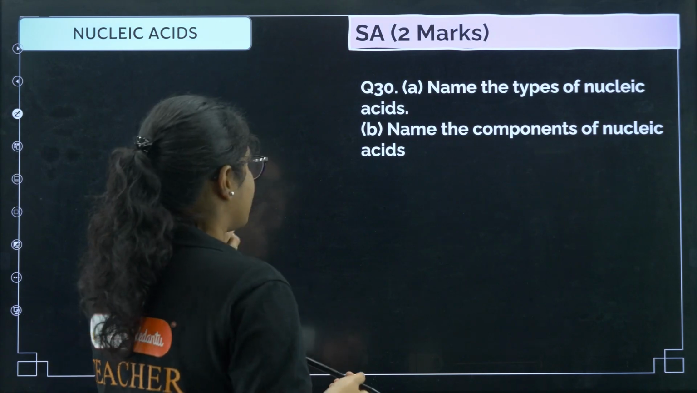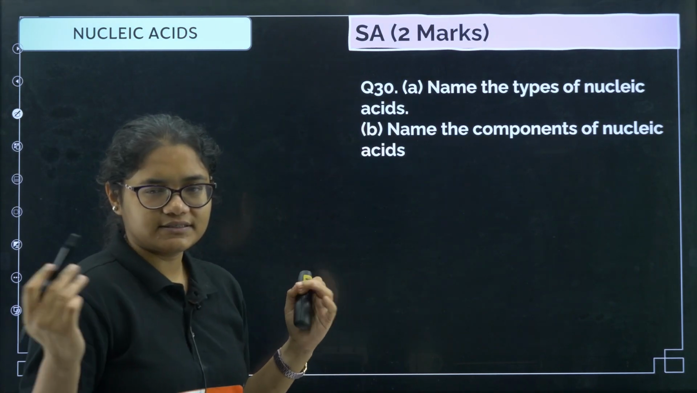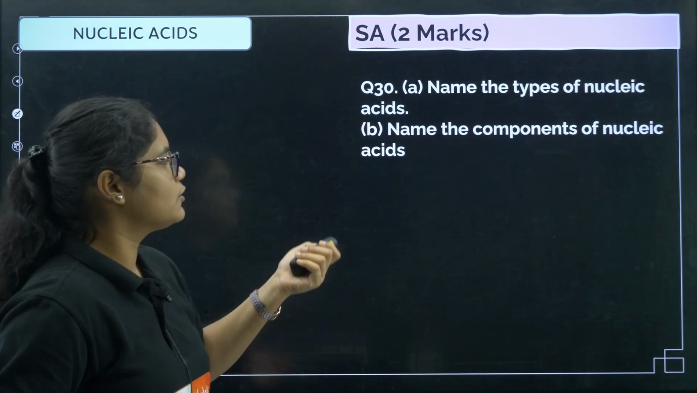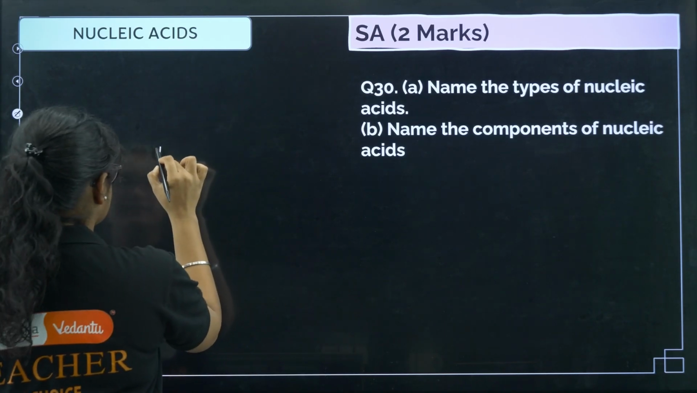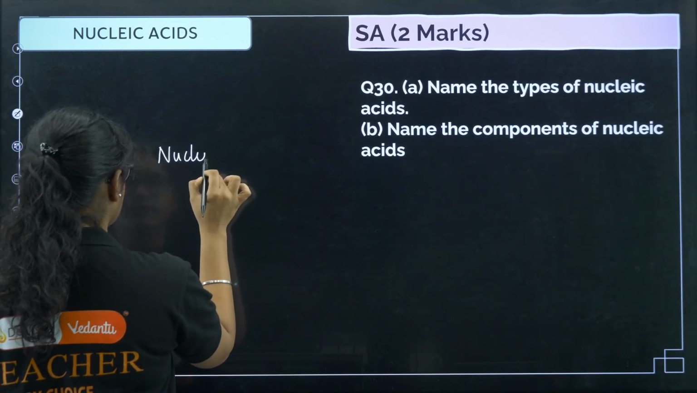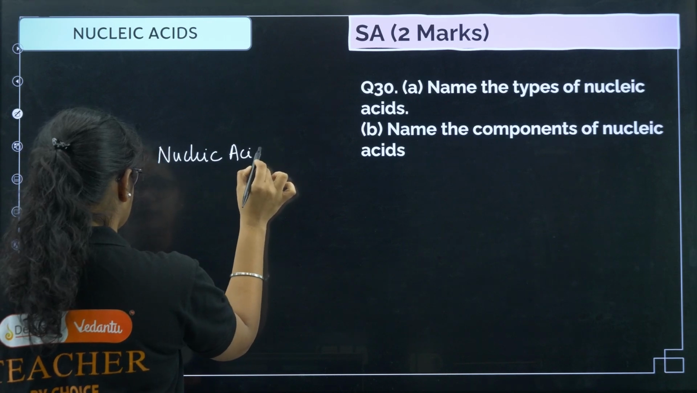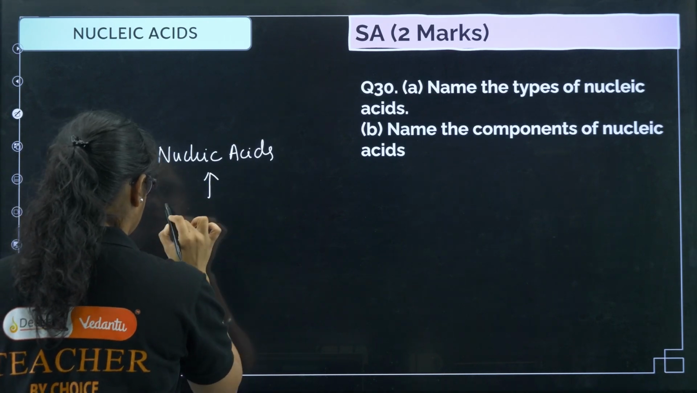Next, coming to nucleic acids, name the type of nucleic acids. You know, RNA and DNA. Name the components of nucleic acid. So I have already discussed nucleic acids. Nucleic acids are the polymers of nucleotides.